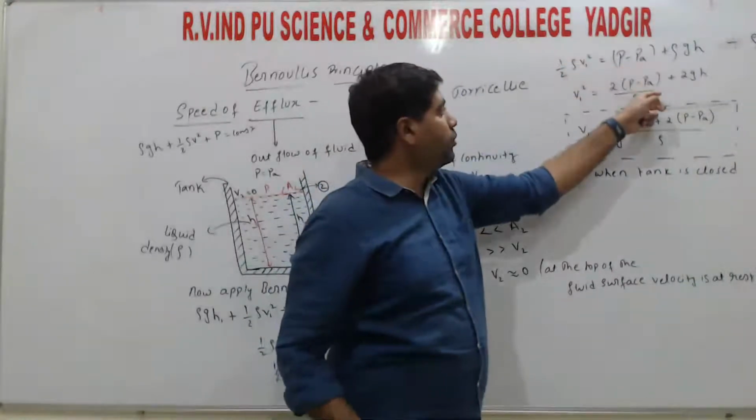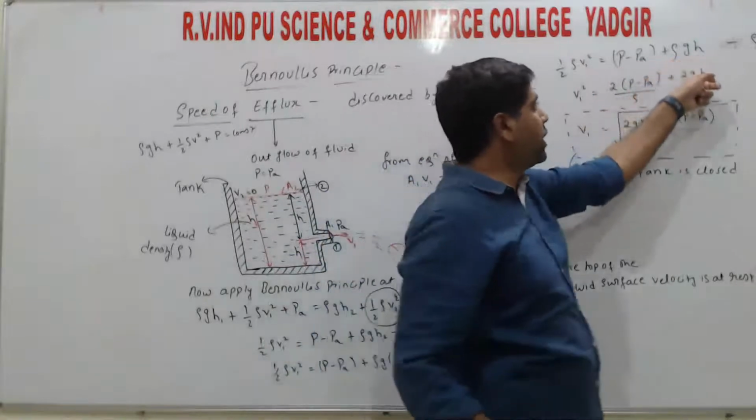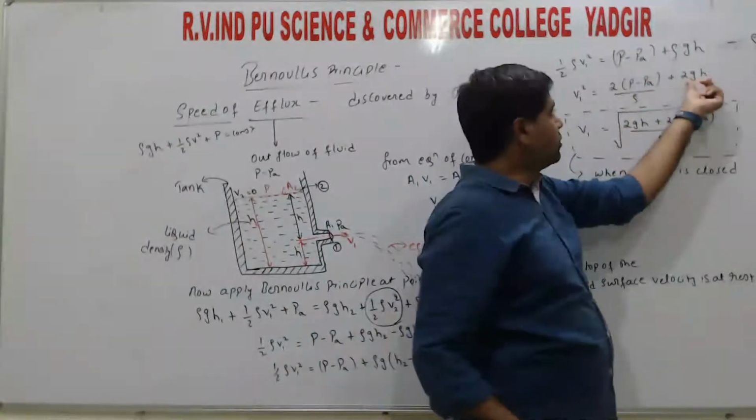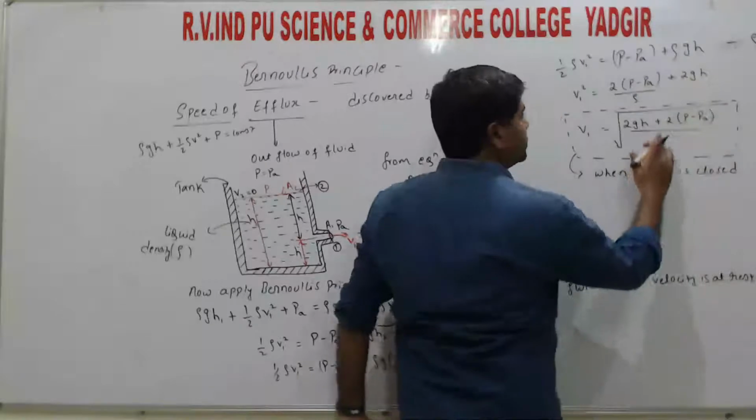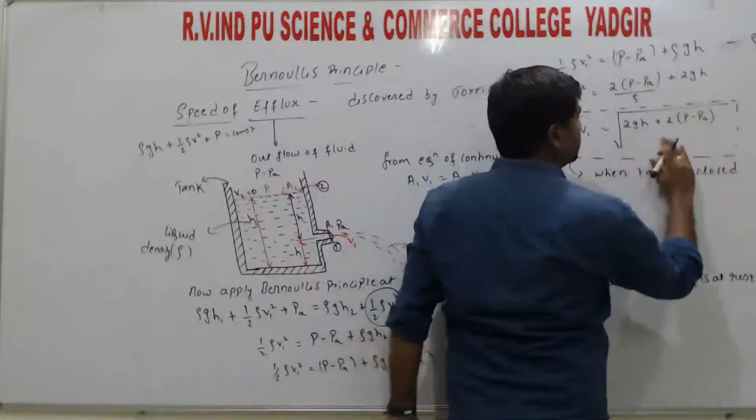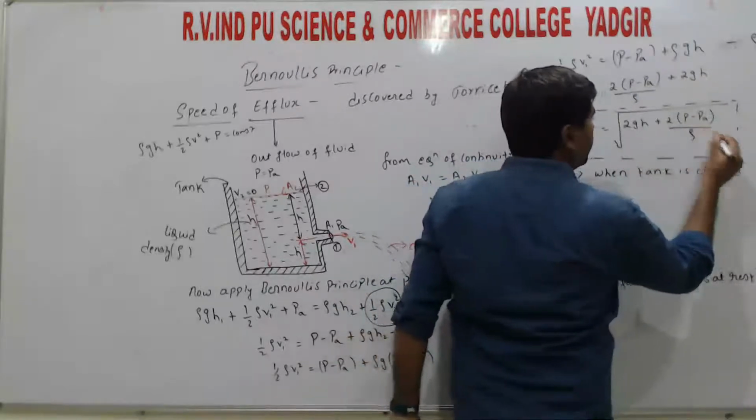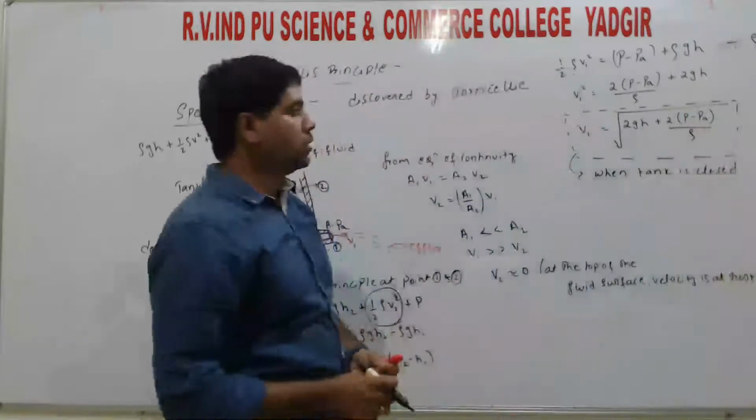Here P minus Pa divided by rho. So rho gh divided by rho, rho cancels. Only we get 2gh, right? So here also divided by rho, right?